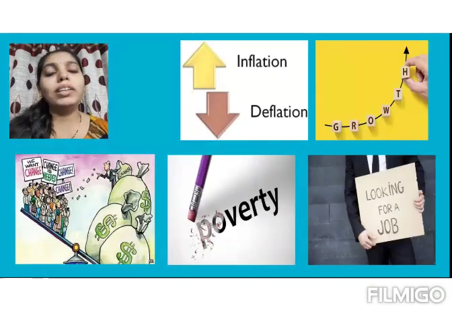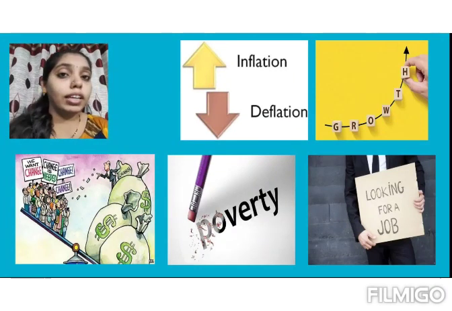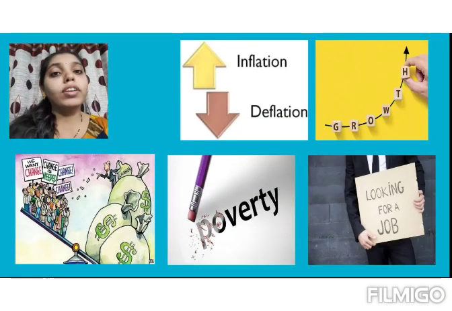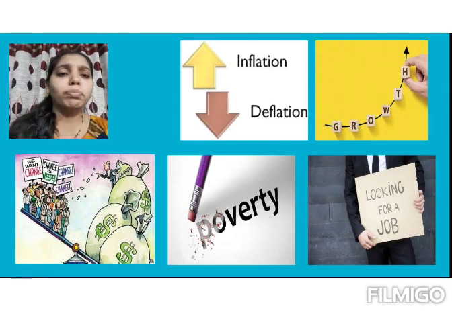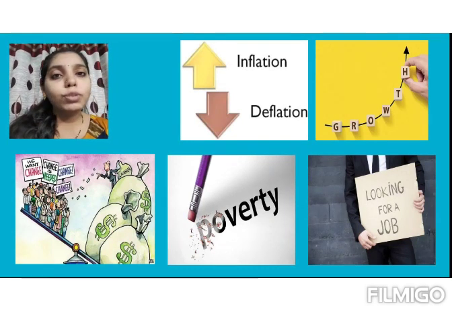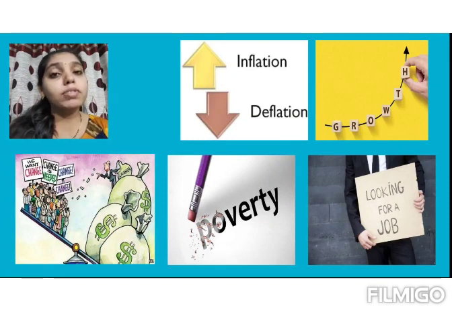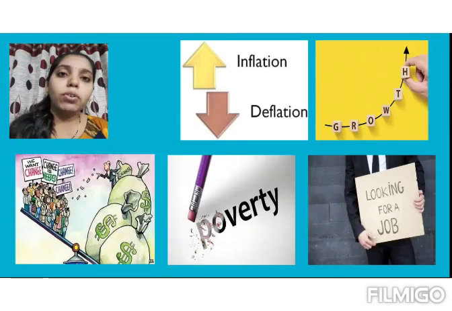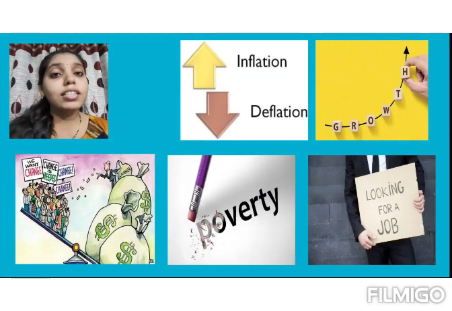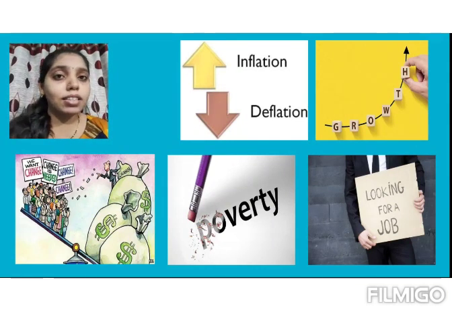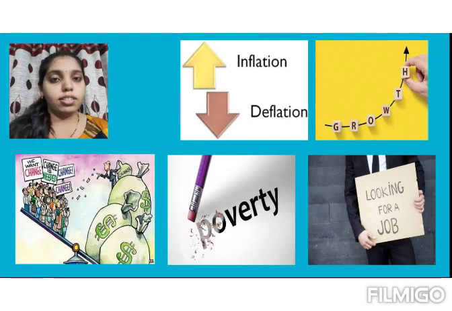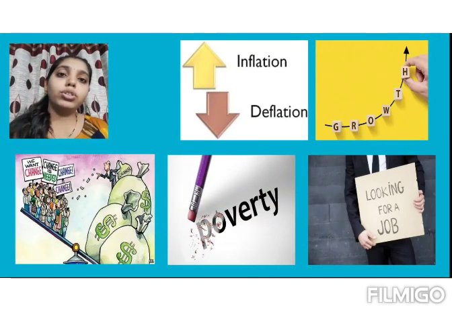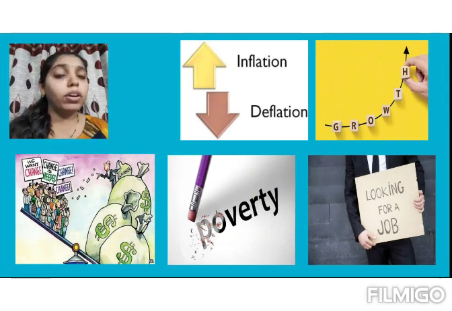So microeconomics cannot study the large aggregates or the large problems of the nation like inflation, deflation, poverty, unemployment. These are the large problems, macro problems. So these problems are studied by macroeconomics, not by microeconomics. Why? Because microeconomics studies individual units. It studies small things. So it has some limitation. It is confined to some theories, that is price theory and allocation of resources. So in this lecture we have finished the scope and subject matter of microeconomics.